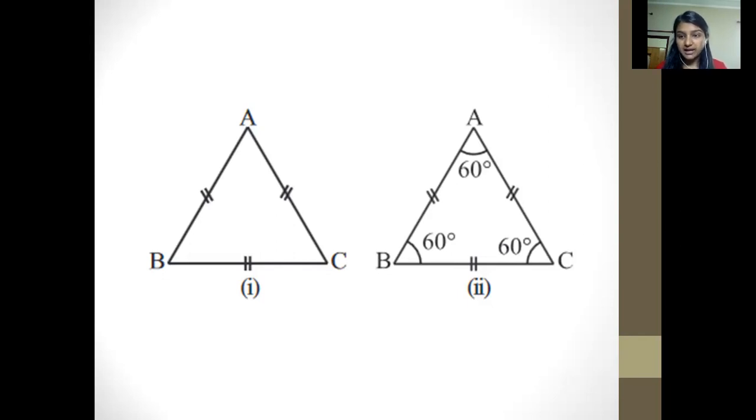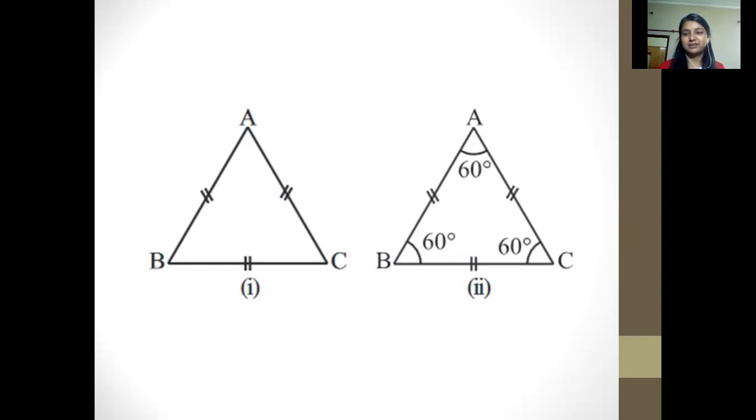That shows that it is holding some property. It is some type of triangle which you have to identify. Also, in the second image, they have shown angles which are equal to each other. You have to explain which type of triangle it is.